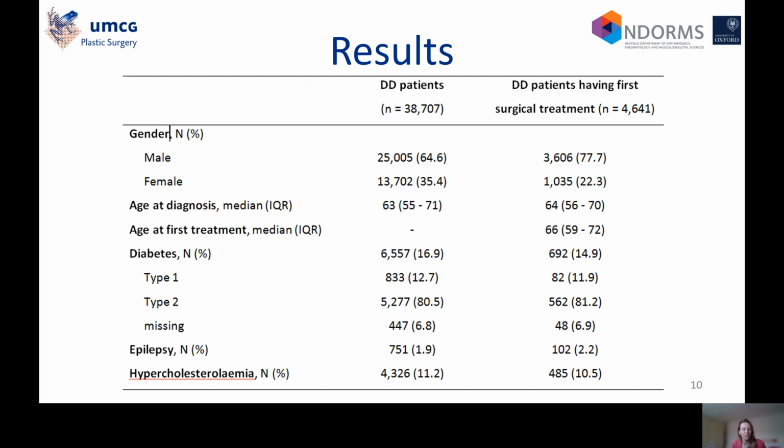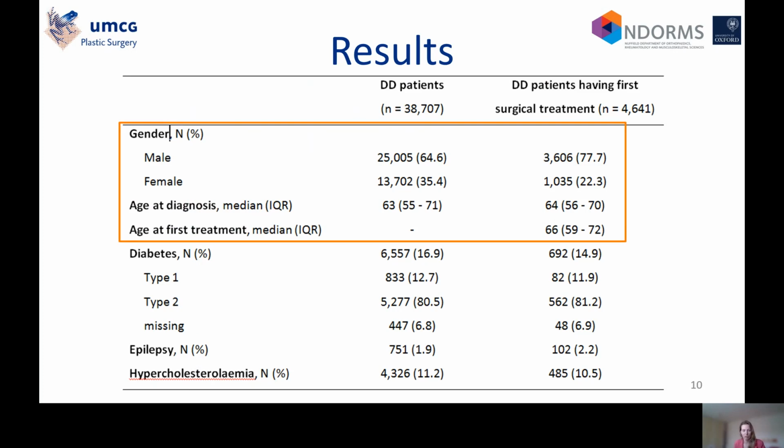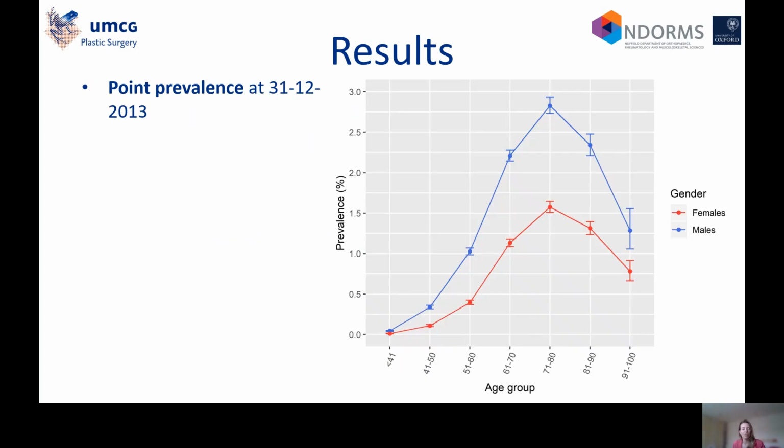These are the descriptive results. We identified 39,000 Dupuytren's patients in our dataset, and among these there were about 4,500 people having surgical treatments. As expected, predominantly there were males in the datasets, and the age at diagnosis was 63, and the age at first treatment was 66. So there was about 3 years in between diagnosis and treatment. This graph shows the point prevalence of Dupuytren's, and as you can see, the prevalence is higher for males compared with females, and is peaking around the age of 70 to 80.